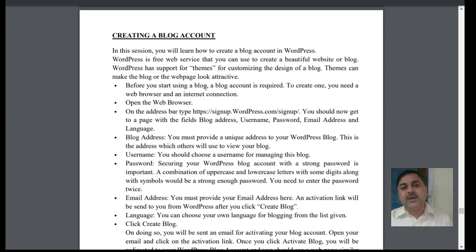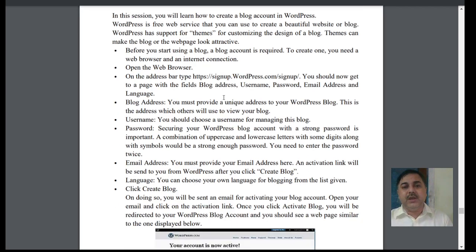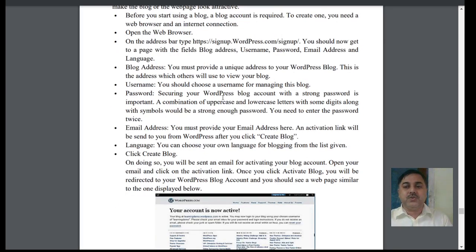Before you start a blog, a blog account is required. You have to create your account on the internet. After you create the account, you do web browsing, and on this address you sign up with that particular account. When you are making the blogger, an address should be there, username, password, email, what we require at this moment. All these things should be there, and with those we can make this.